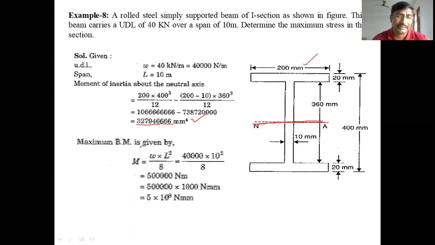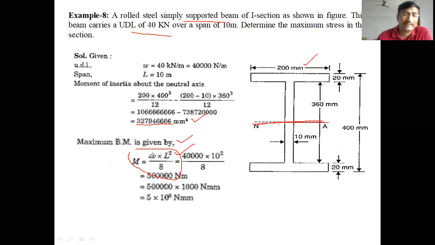Then the maximum bending moment is given by... How to get the maximum bending moment equation? There are different formulas for different types of beams and loads. The given type of beam is a simply supported beam and the given load is UDL. So for a simply supported beam with UDL, the maximum bending moment at the center is WL square by 8.